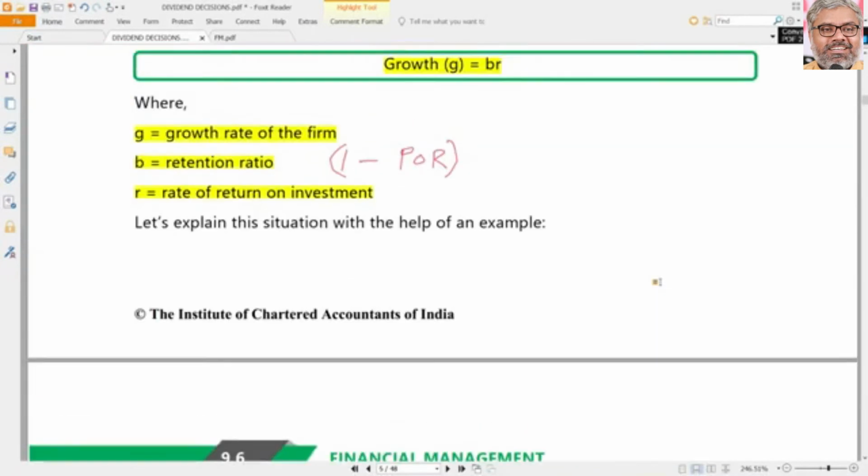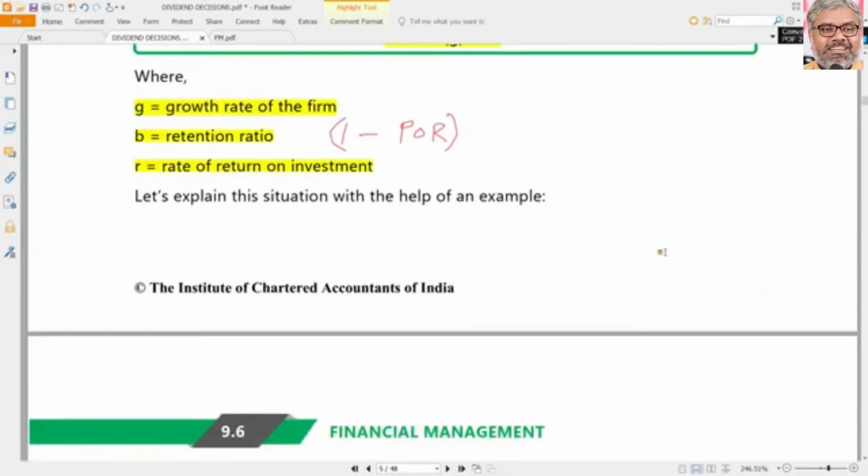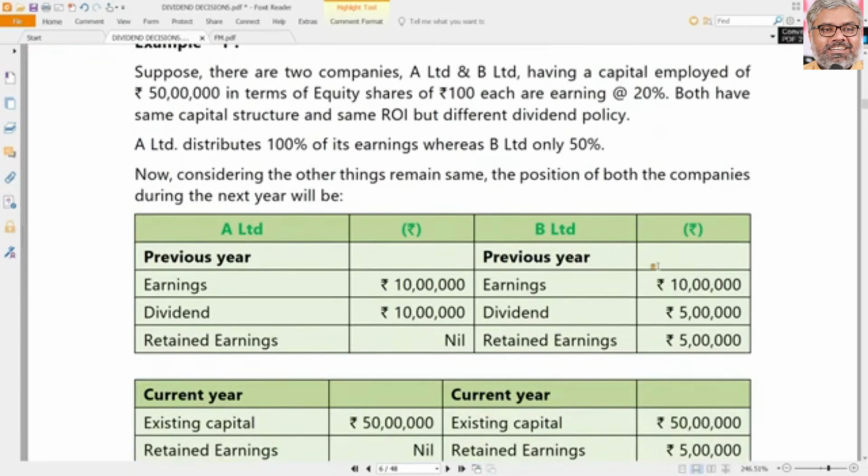Now, will the retained earnings have any impact on the growth or not? Definitely yes, because retained earnings are going to be used as a part of the source of finance. And if they are used, and if the organization has investment opportunities, definitely it is going to get better benefit by retaining the earnings, because it earns more return on investment than the company which distributes everything as dividend and no retained earnings are there. Of course, for this point, we need to keep an assumption that an organization has investment opportunities.